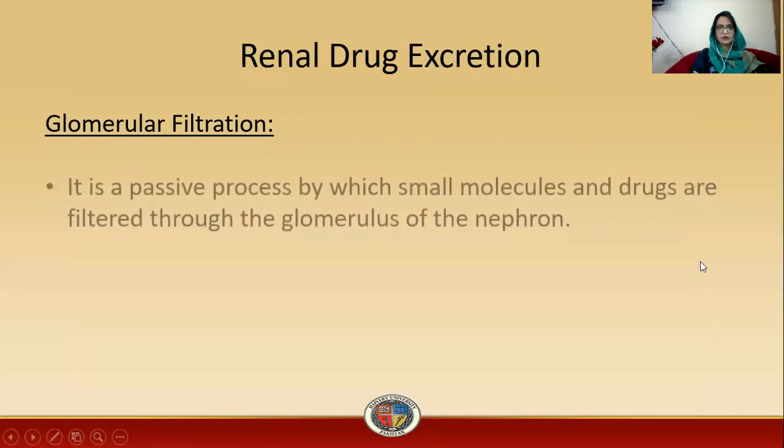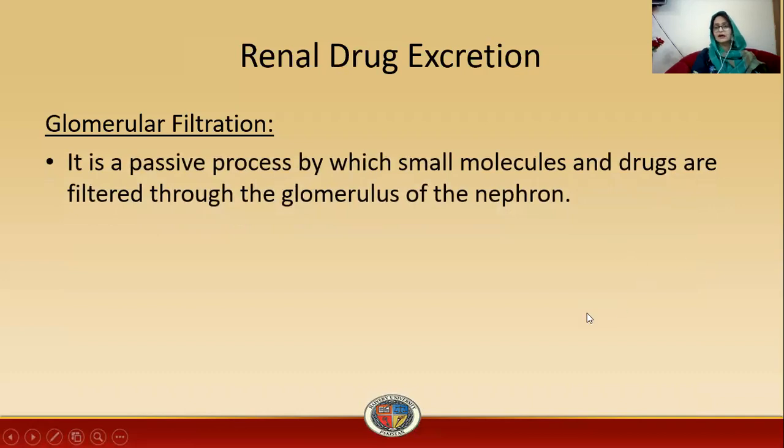Now we will consider the different processes which take place in the nephron. First of all, glomerular filtration. It is the passive process by which small molecules and drugs are filtered through the glomerulus of the nephron. As I told you earlier, a passive process is one in which the drug moves from high concentration to lower concentration without the use of energy. So in this process, small molecules and drugs are filtered through the glomerulus into the lumen of the nephron.